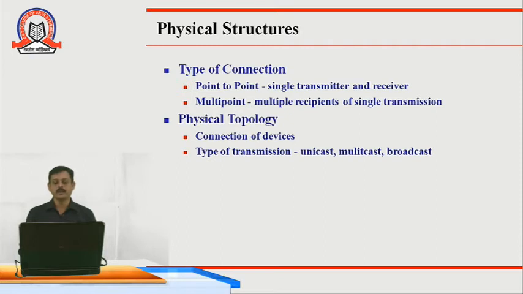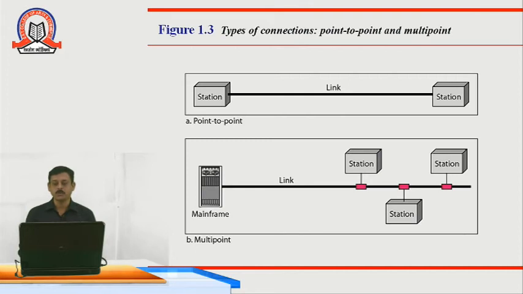Then in multi-point communication, there are multiple recipients and only a single data transmitter or sender. We are also going to discuss the physical topology, or the types of network topology. Now, as you can see, the types of connection, multi-point and point to point. Diagram A indicates the point to point connection, in which one station is connected to another station through a dedicated link. Dedicated link means this link is not shared by any other device.